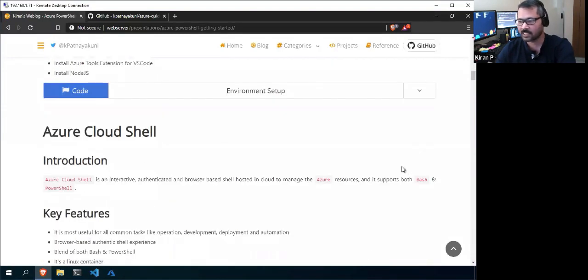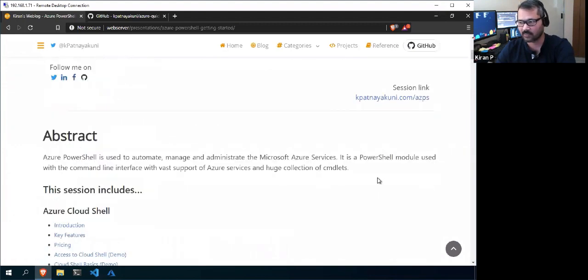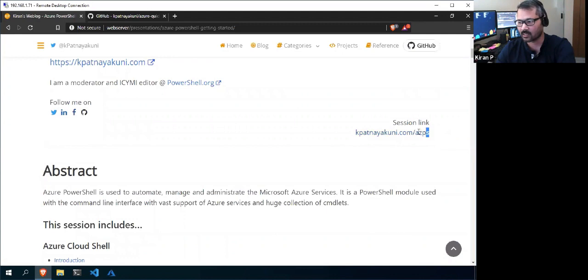As I mentioned earlier, I will share these after the session; you can get AZPS on my website. Right now it is on my local server. But kpatnaikni.com is my site, and if you enter /AZPS, it will take you to these current notes.